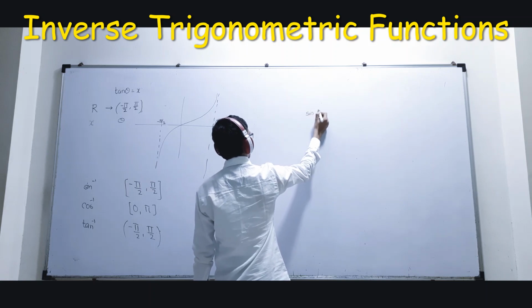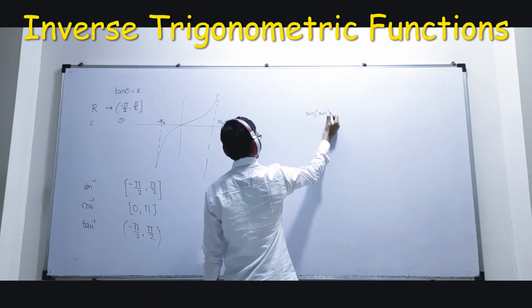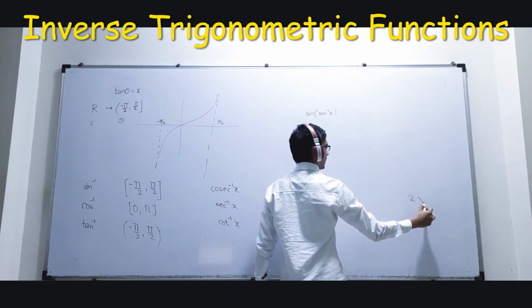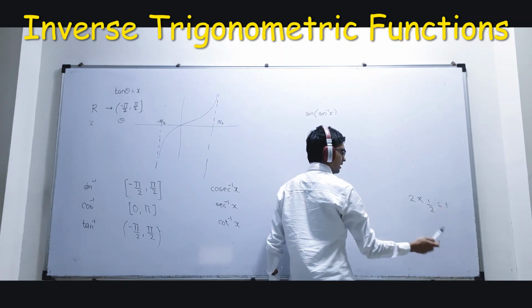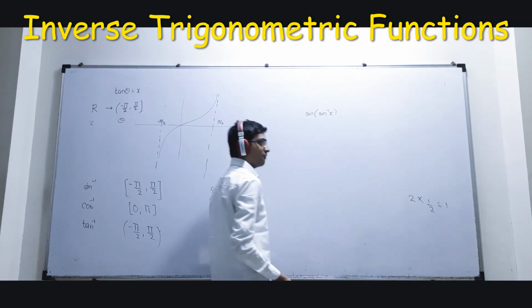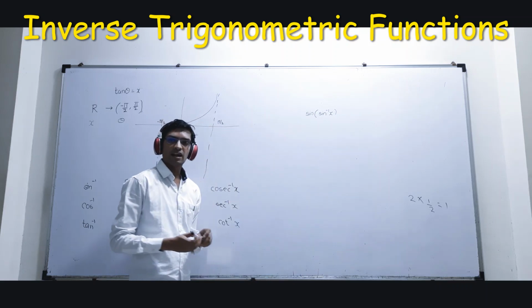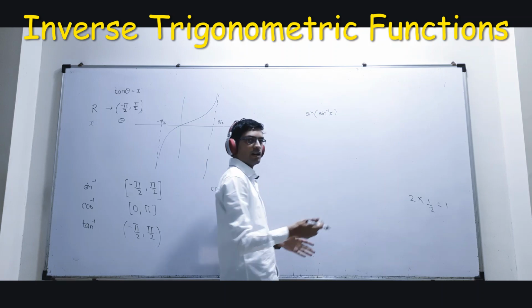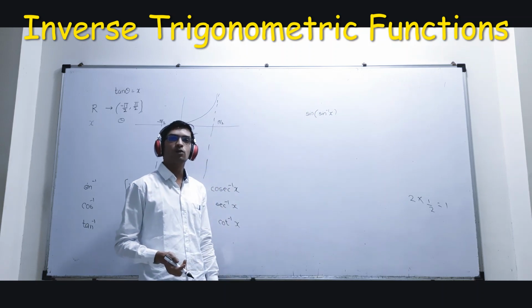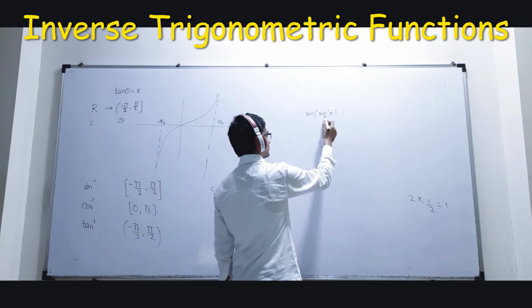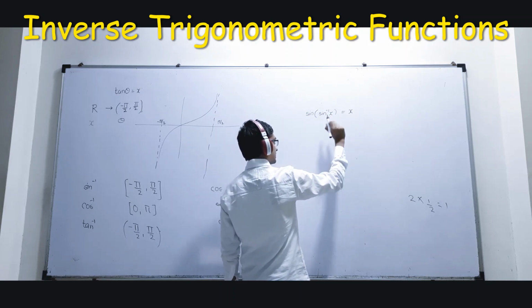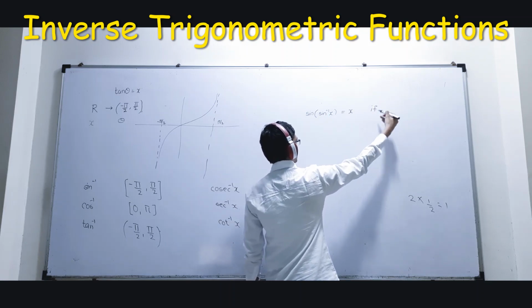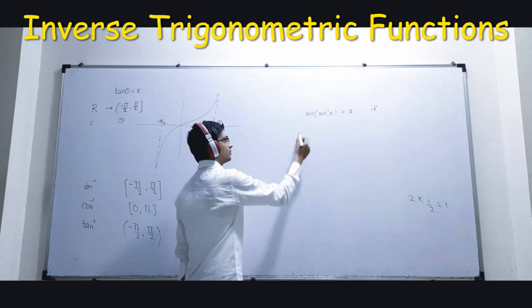If I say sine of sine inverse x, you know that 2 into half is 1, because the inverse of 2 is half. Likewise these both are inverse of each other. Since they are inverse of each other, we have learned FOG of x should be equal to x. So sine of sine inverse x can be written as x if some condition holds, that we will see now.